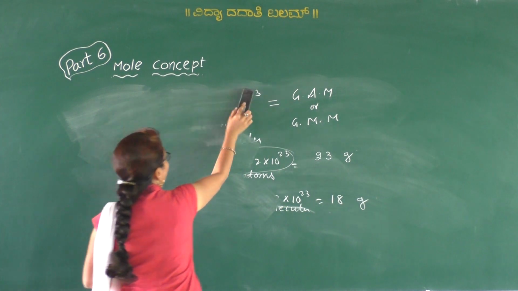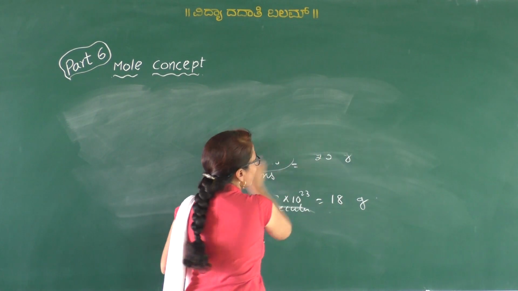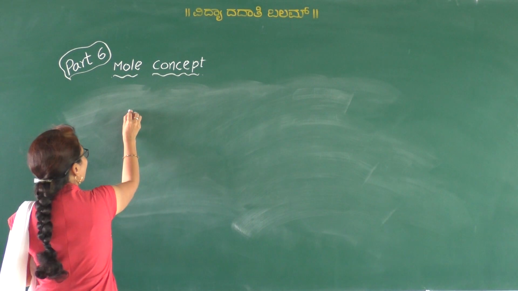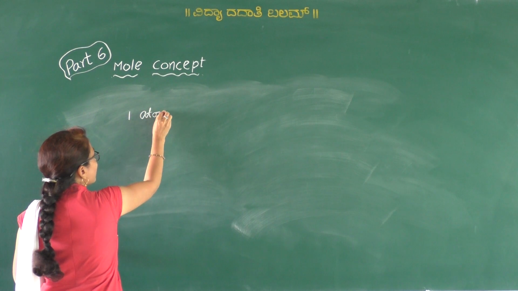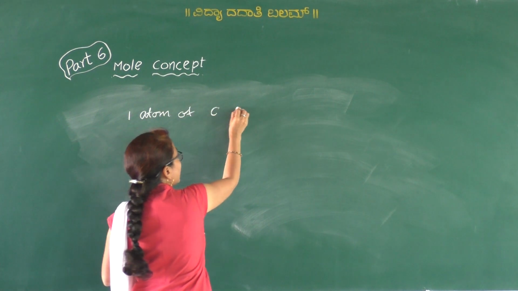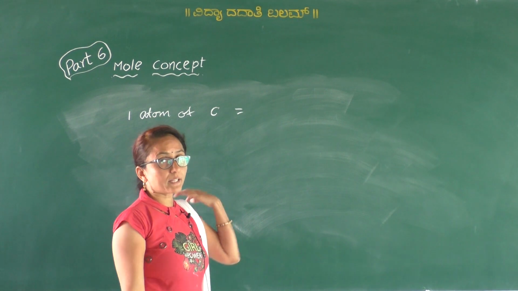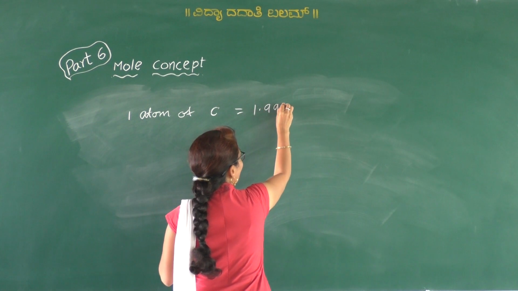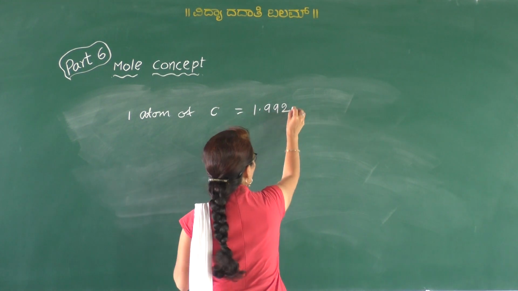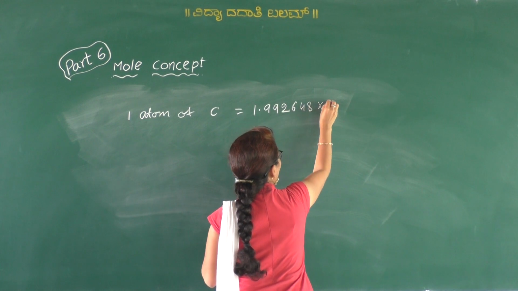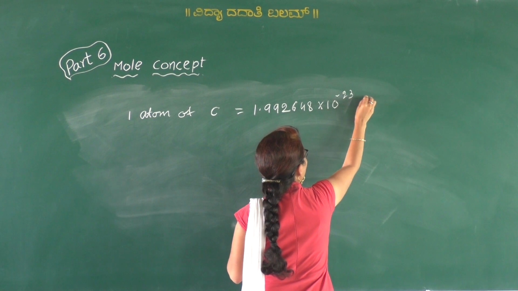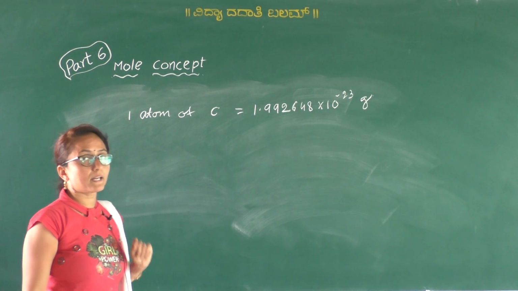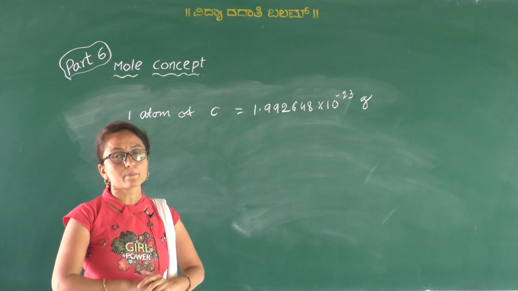So we know the mass of one atom of carbon. The mass of one atom of carbon is equal to 1.992 × 10^-23 grams. And we defined the mole as the number of carbon atoms present in 12 grams of carbon.